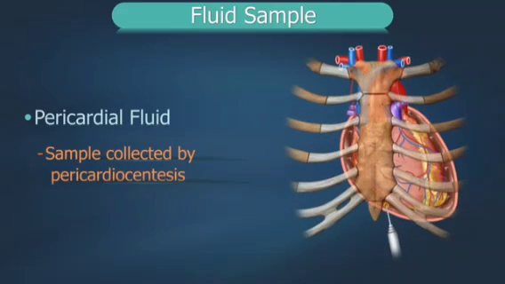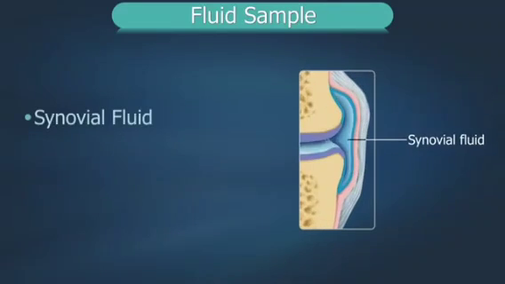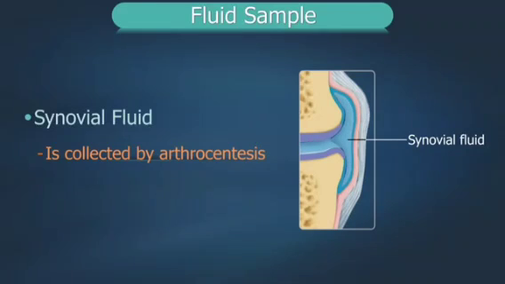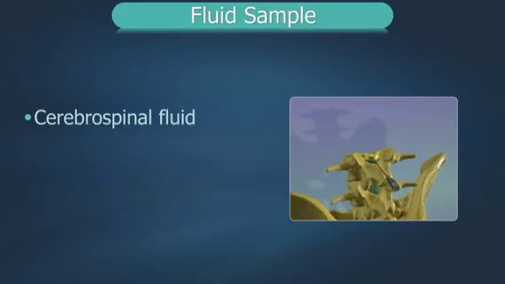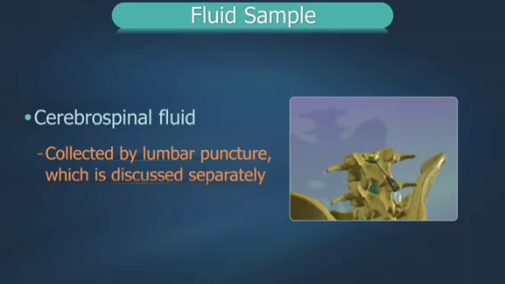Pericardial fluid samples are collected by pericardiocentesis. Synovial fluid is collected by arthrocentesis. Cerebrospinal fluid is collected by lumbar puncture, which is discussed separately.